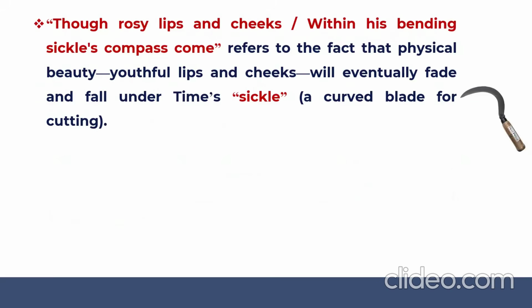Later, the poet says, "though rosy lips and cheeks within his bending sickle's compass come," that he refers to the fact that physical beauty, like lips and cheeks, will eventually fade and fall under time's sickle. Sickle means a curved blade for cutting grass, which means to say how sharp the edge of the sickle is here.